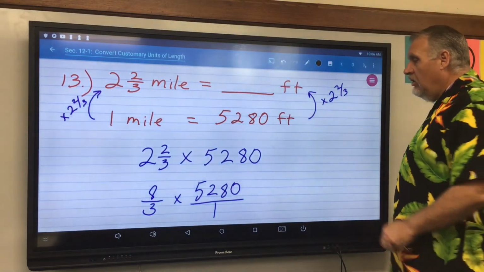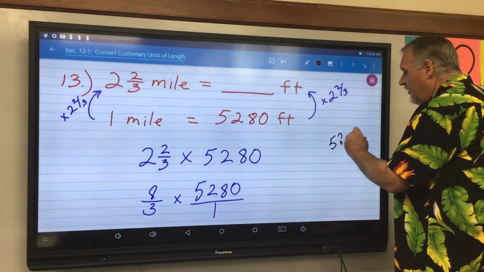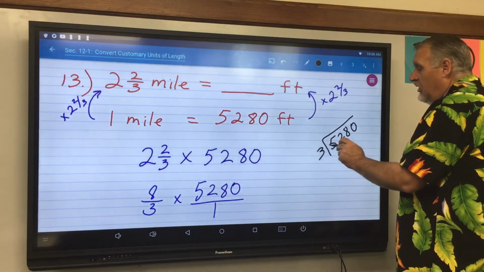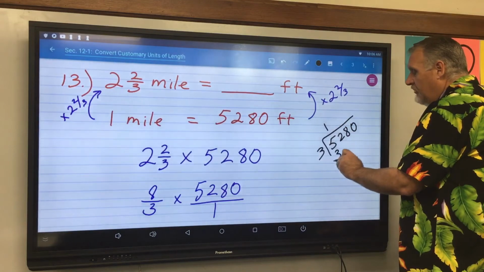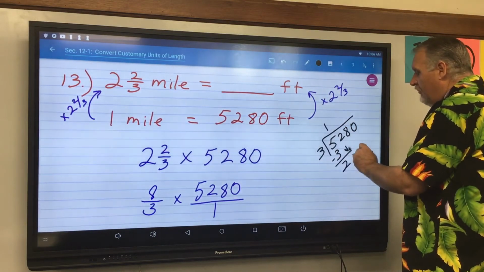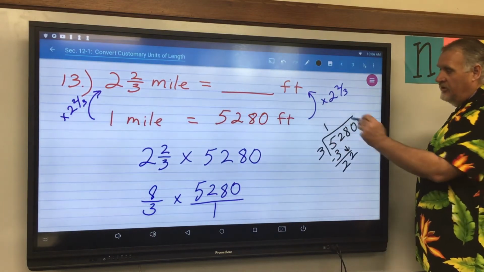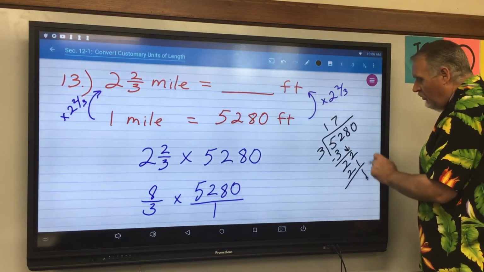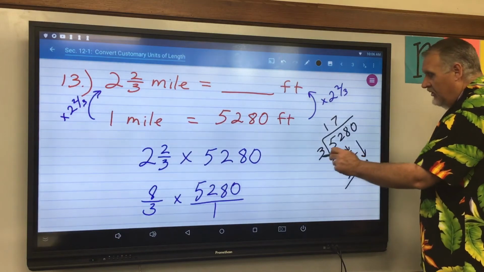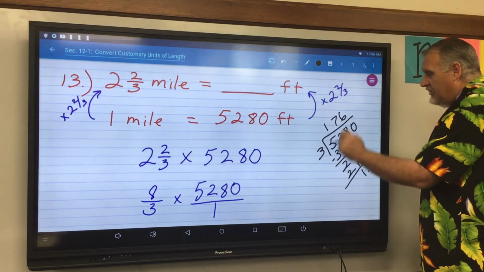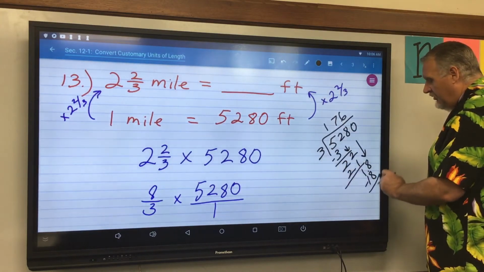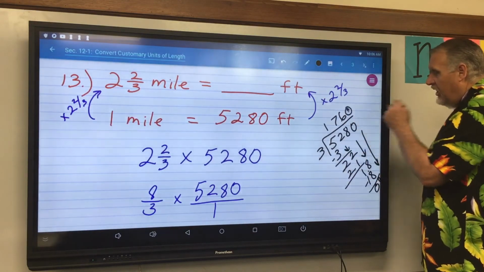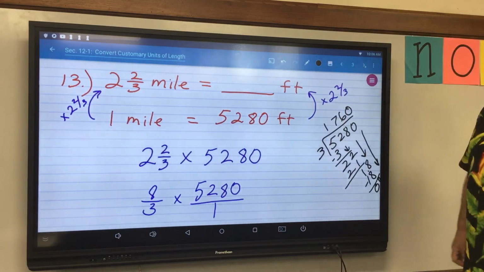Okay, so to do that, 5,280, does 3 go into that? I hope so. 3 into 5 one time, 1 times 3 is 3, subtract to get 2, drop my 2. 3 goes into 22 7 times, 7 times 3 is 21, subtract to get 1, drop the 8. 3 goes into 18 6 times, which is exactly 18, subtract to get 0, drop the 0. 3 goes into 0 0 times, so I get 1,760.